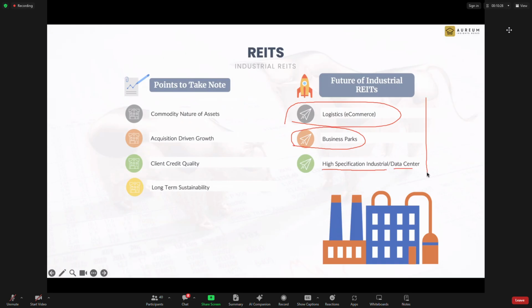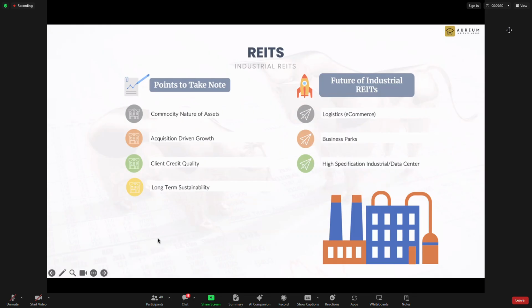If your REIT has a type of property that will be obsolete, you don't buy that type of REIT. So these are the sectors we should focus on when it comes to industry. See what they are buying. Are they buying warehouses? Are they doing business parks? Are they developing data centers? Or are they doing high-tech industrial buildings? This is something you want to look at, rather than when they tell you they have a lot of Kallang, a lot of JTC flatted factories, a 30-year lease, all these things. So look for all this for the industrial aspect.